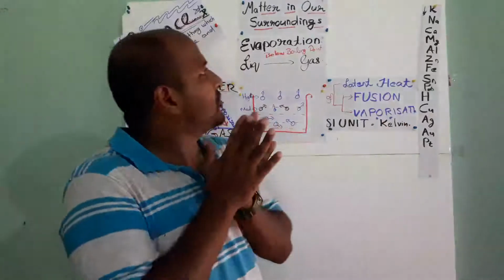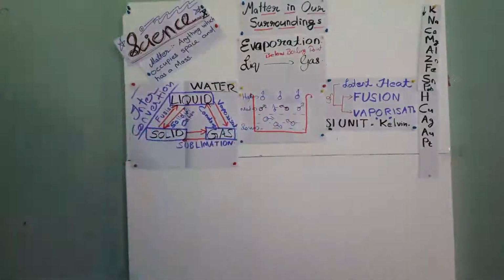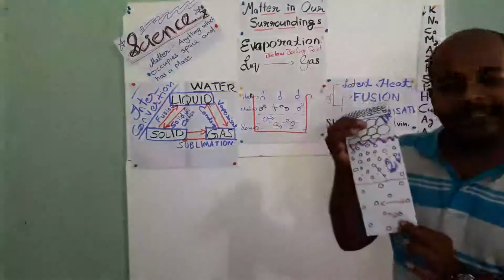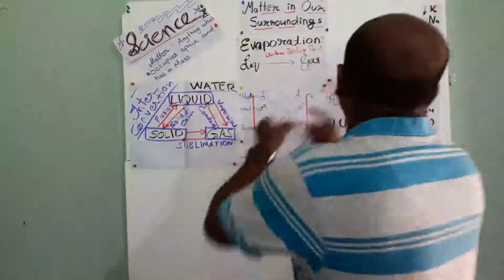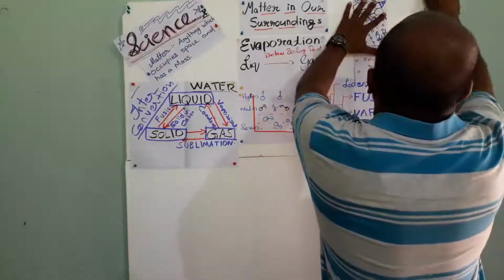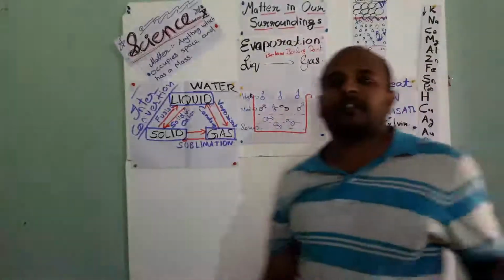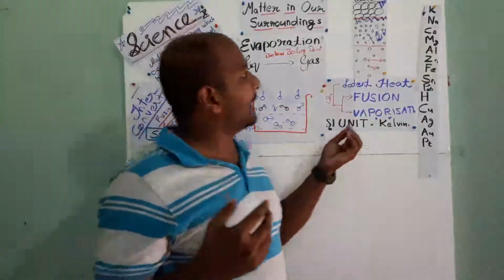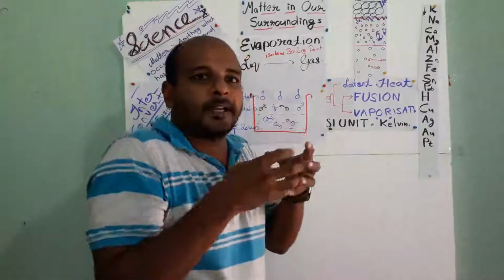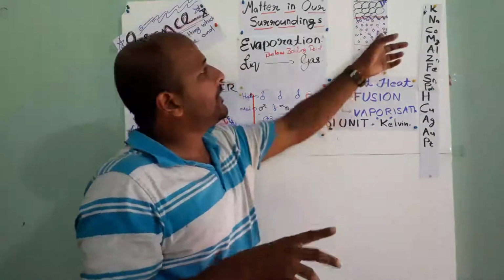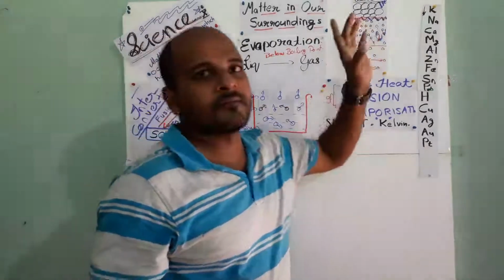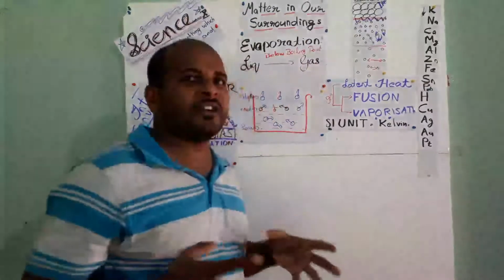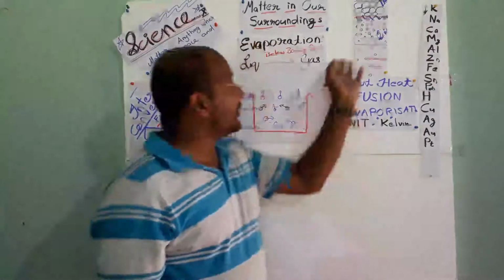Where is the diagram? I think I changed that. Okay, let me fetch it. See, when we increase the pressure, it will be interesting for you. What is happening? The space between these molecules of air or gas comes near. At a particular point, it will be equal to the space of a liquid. At that time, gas will change into liquid. And again, if we apply more pressure, it will change into solid.